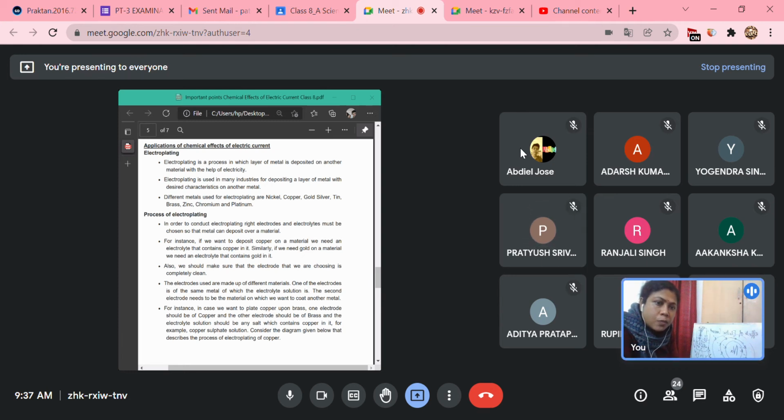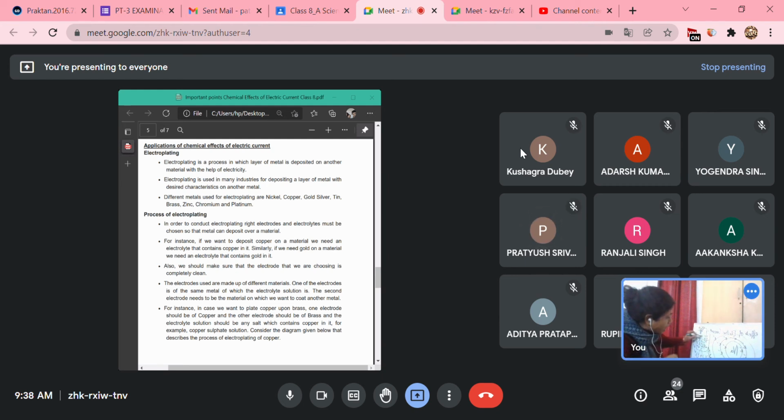Okay, so these are a few metals that we use for electroplating because they have a good shine. They are costlier and give a good appearance. Chromium is costly, platinum is also costly, and gold is the highest, and then the others come in the lower order. But these are the costliest and have a good shine, texture, after being electroplated. That is why these metals are taken for electroplating. Okay, clear? Is it clear what electroplating is? Yes, ma'am.